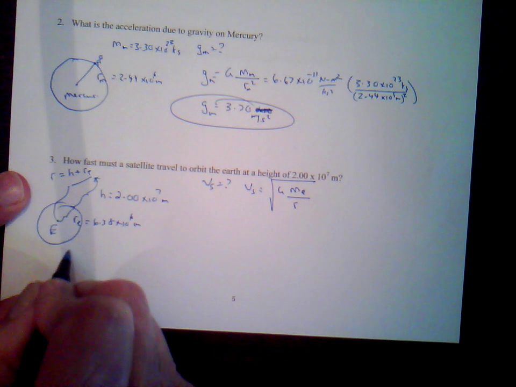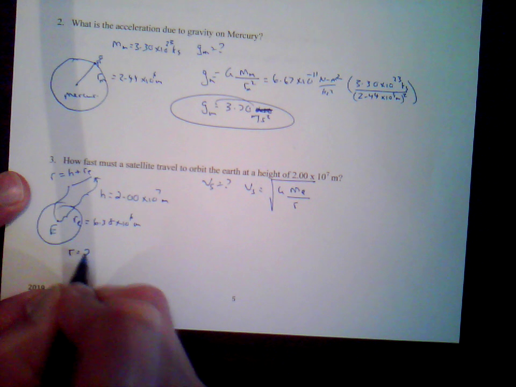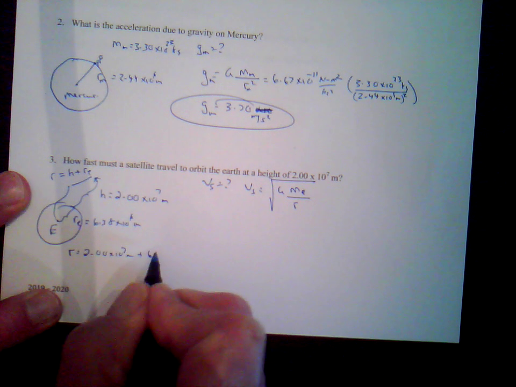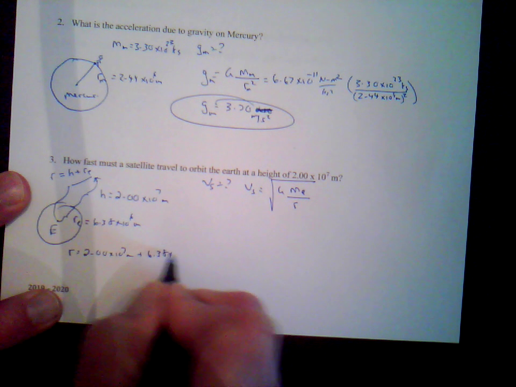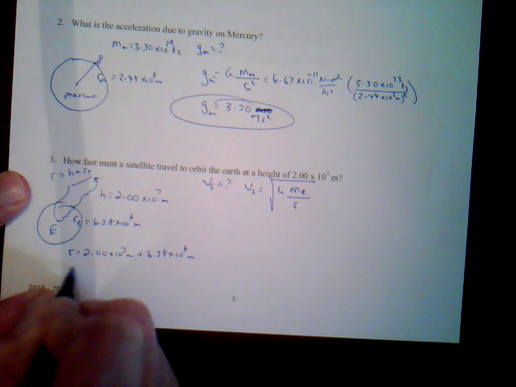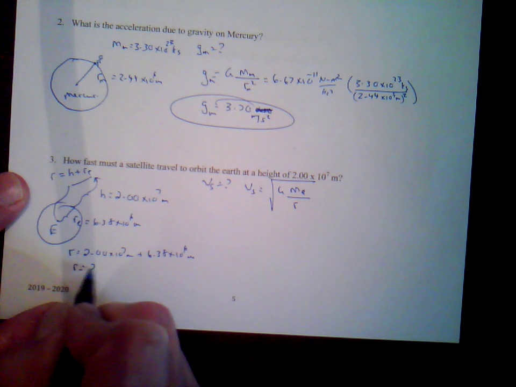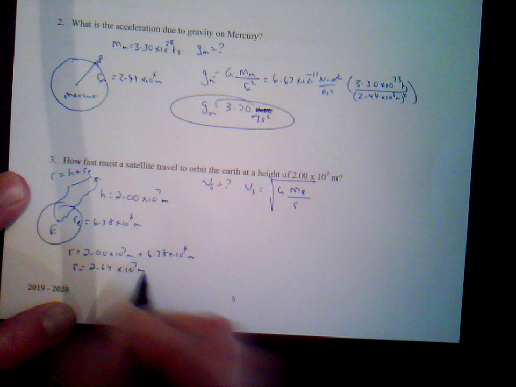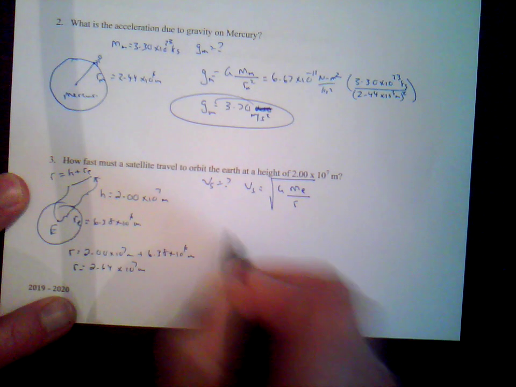So we're going to get this r is equal to the height, 2.00 times 10 to the 7th meters, plus 6.38 times 10 to the 6 meters. We get that r to be 2.64, if we round, times 10 to the 7th meters. We put that into the velocity equation.